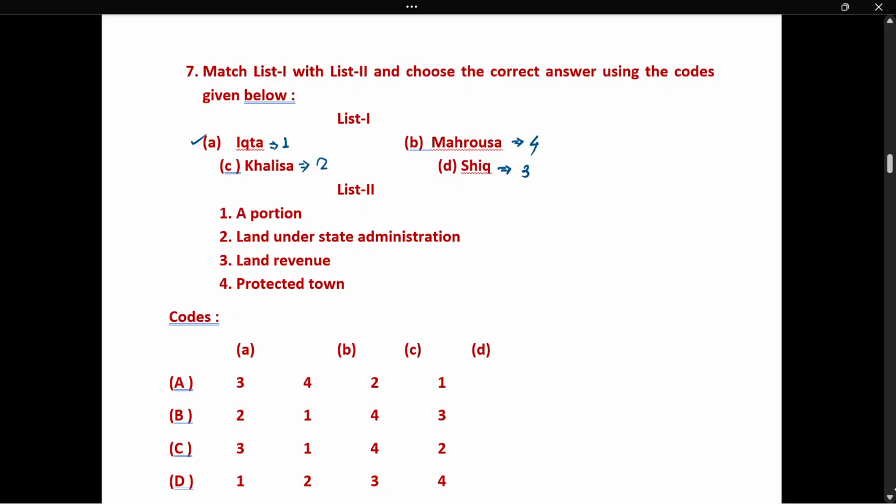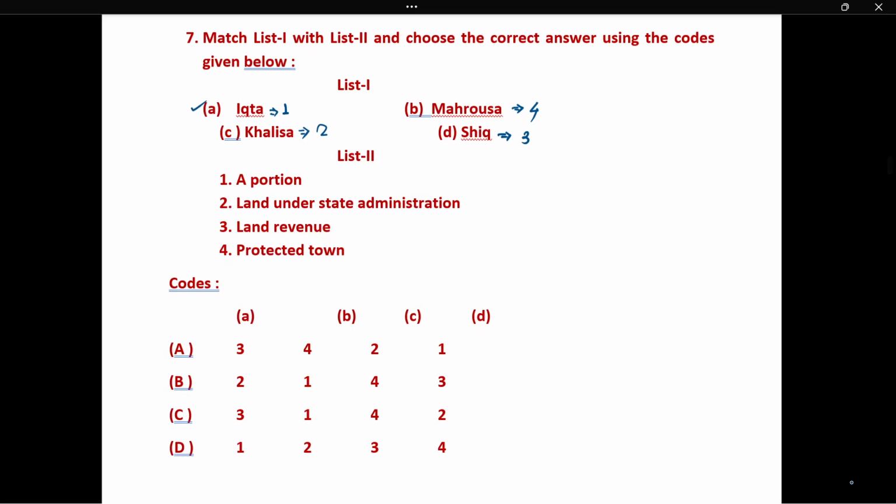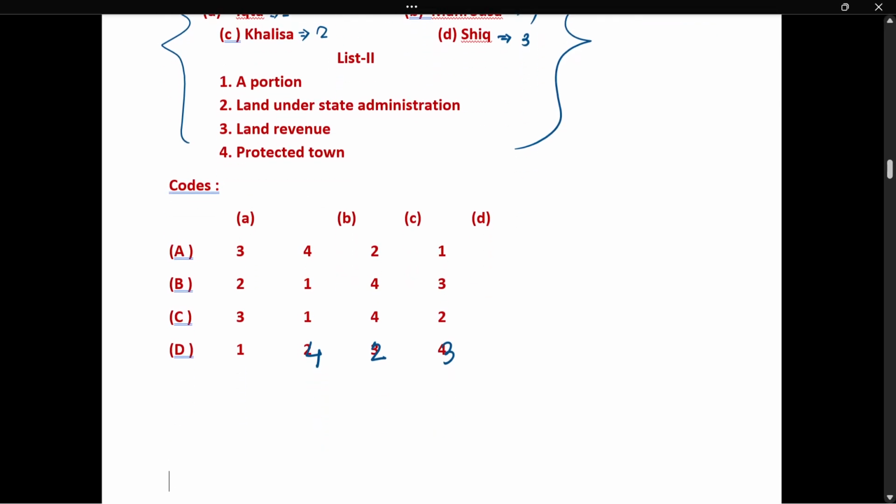Sorry, the options are wrongly placed here. That is 1, 4, 2, 3. Okay, that is A1, B4, C2 and D3. So next time, what you have to do is memorize all this information because these are unchanged throughout the history.